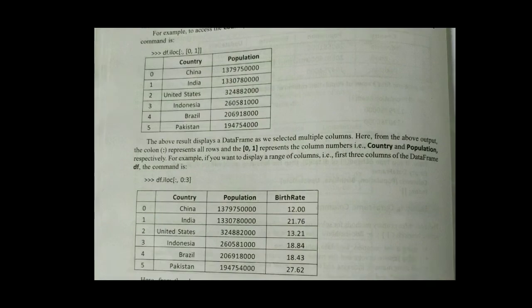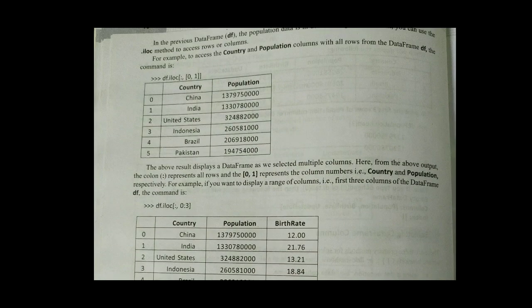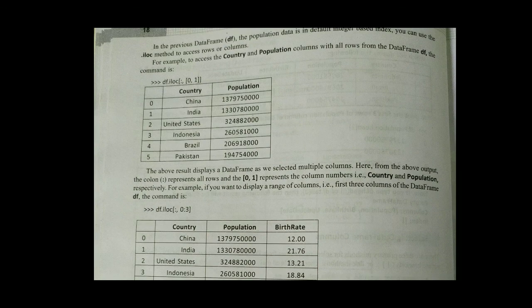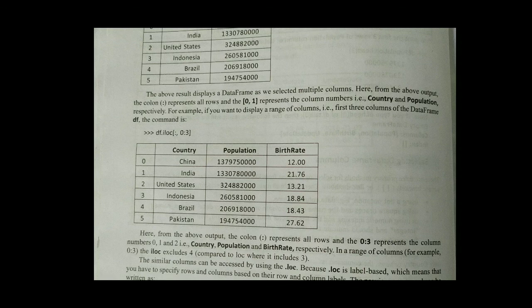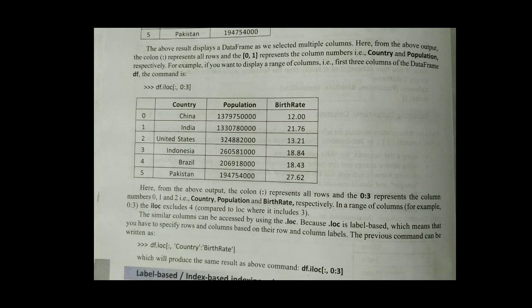Next point is the same thing. Now they are providing slicing by using the iloc method. Let us see what it returns. It will return df.iloc[:, 0:1]. It has displayed values like country and population, and the index starts from 0 to 5. Next one, df.iloc[:, 0:3], which will display values country, population, birth rate, etc.